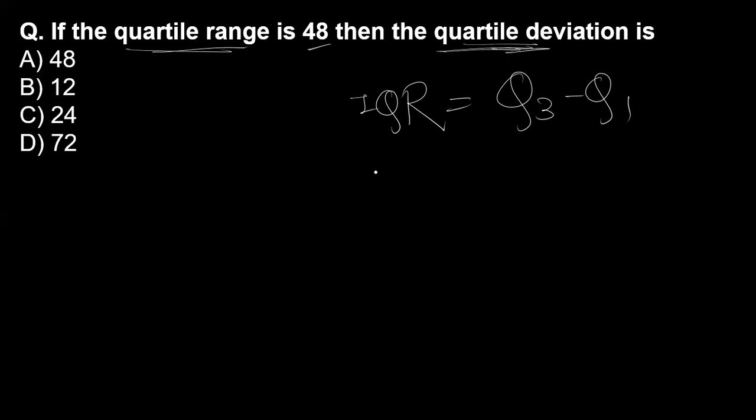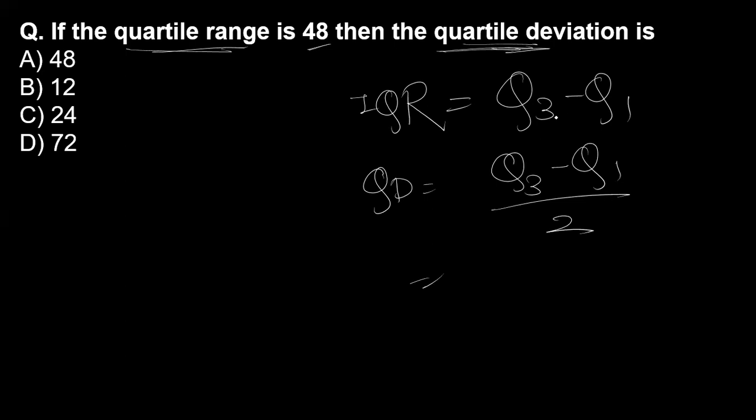So what is the quartile deviation? Quartile deviation is quartile 3 minus quartile 1 divided by 2. The quartile range is given in our question, that is 48. We just put the 48 in the numerator and divide it by 2, so we will get 24. So option C is the right answer. These kinds of basic questions are likely to be asked in the question paper.